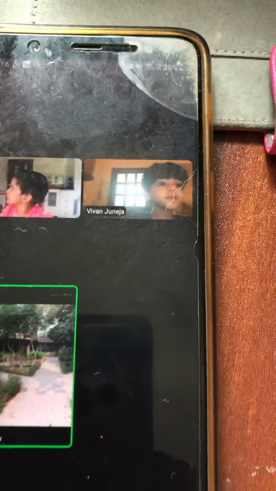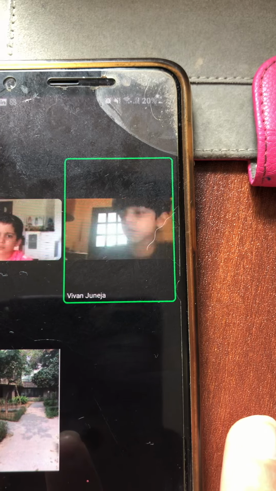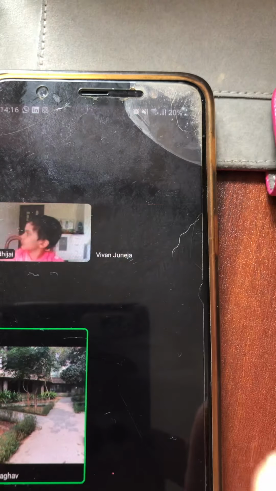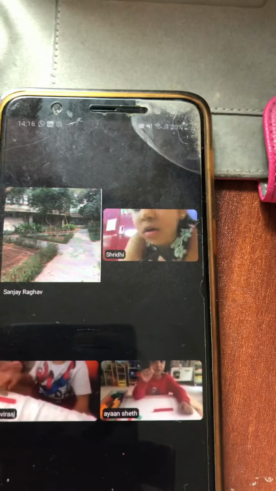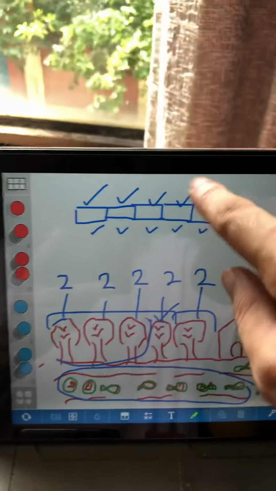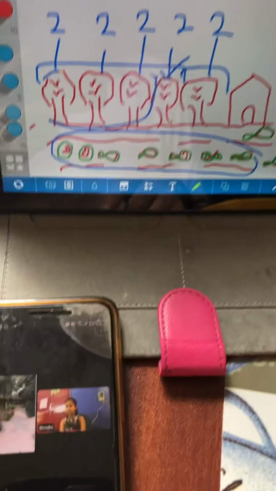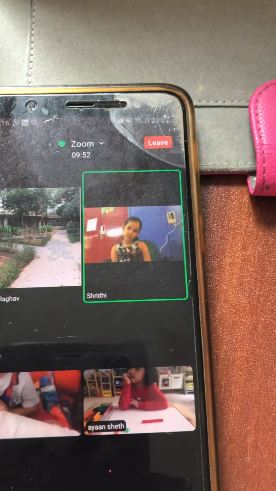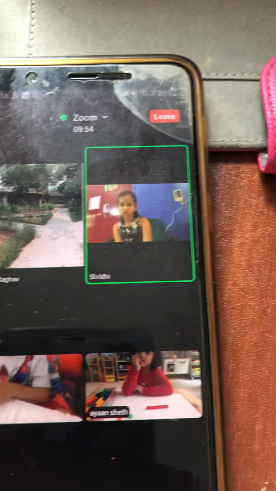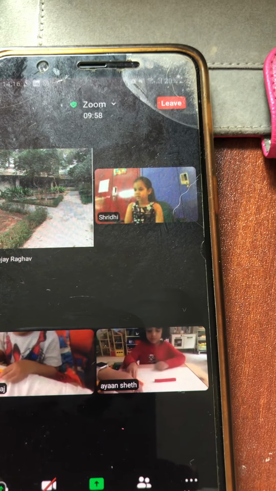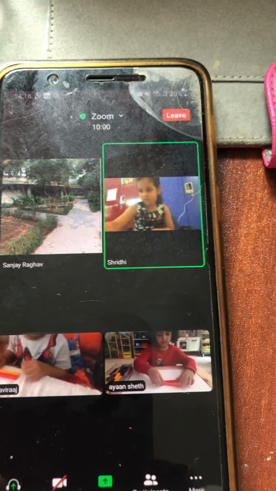Vivan, take the 2 rod. What color is the 2 rod? 2 rod is red. Yeah, take red and put it like 5. This is for the first tree, this is for the next tree, this is for the next tree, this is for the next tree, this is for the next tree. 10. Good. If you believe it is 10, get the 10 rod and check.